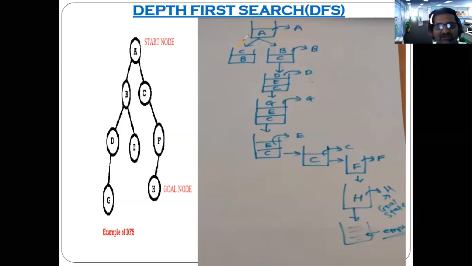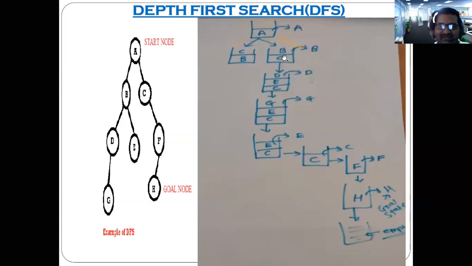It should not happen that first you go in this direction and then in that direction. Understood? If you choose a direction, you must proceed in the same direction only. That is the meaning of depth first search. So we choose this direction.